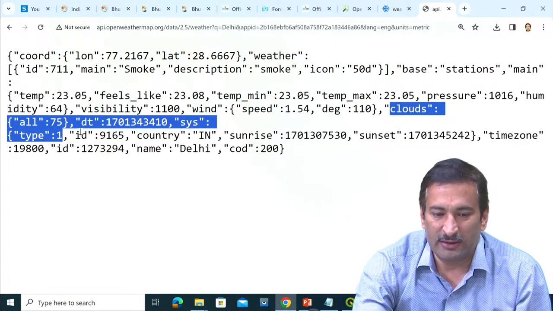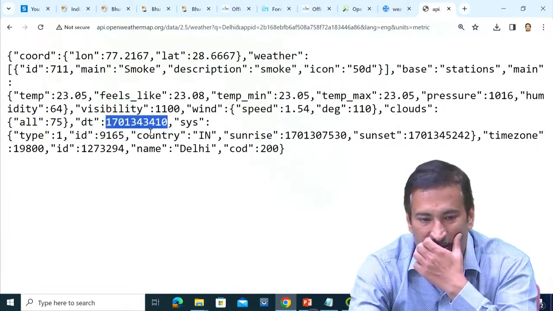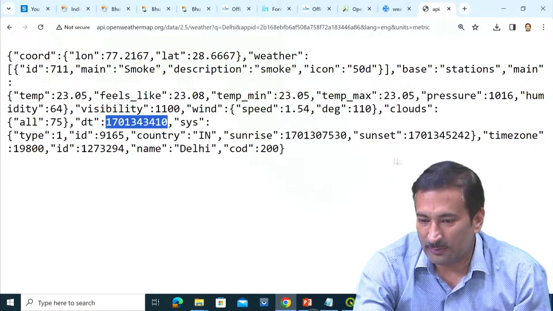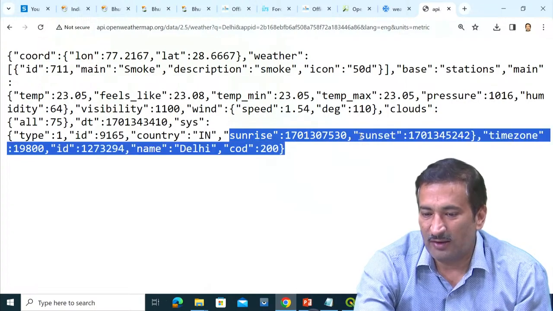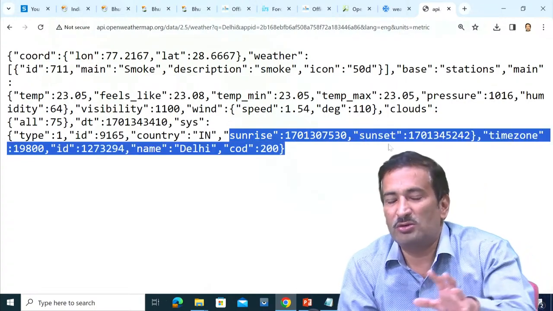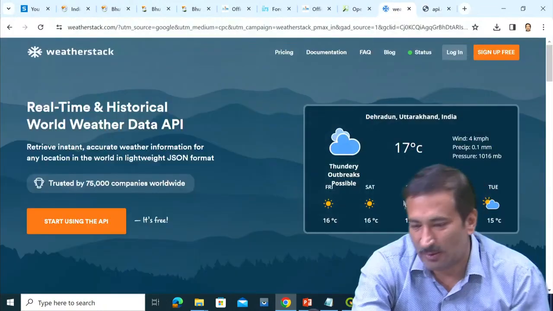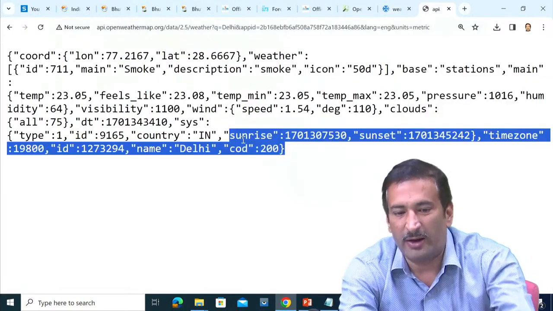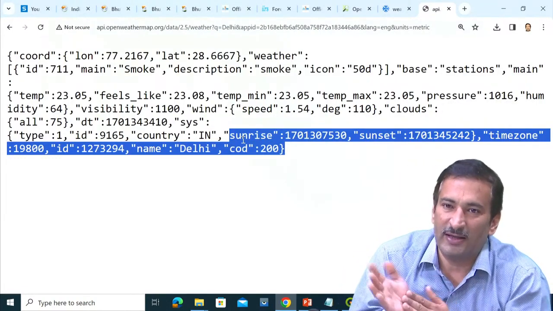Clouds are also shown, and the date is in Unix format, but you can convert it into a normal date also. Then up to time zone, sunset, sunrise, when was the sunrise, when was the sunset. So huge data sets are available to you. In the portal we see only some of the data, but here we see that data in the raw format. Now you can automate it, so that you get the data of any city.